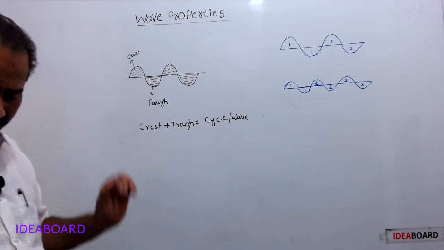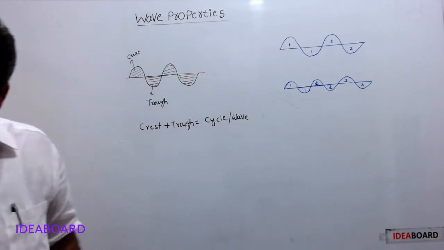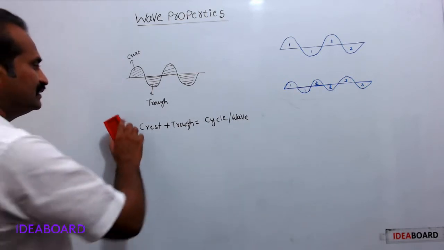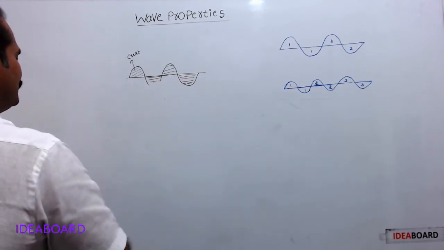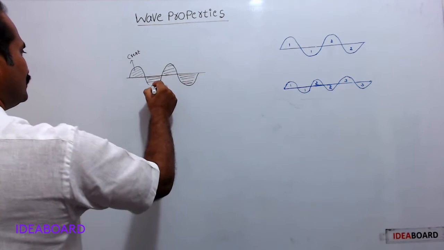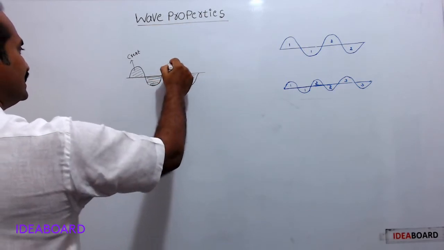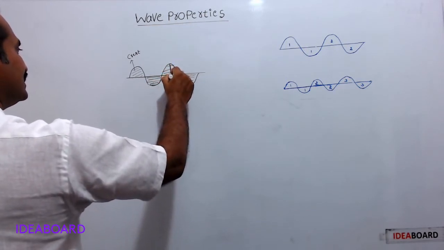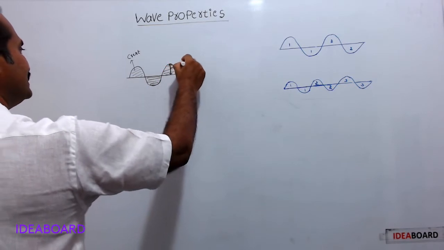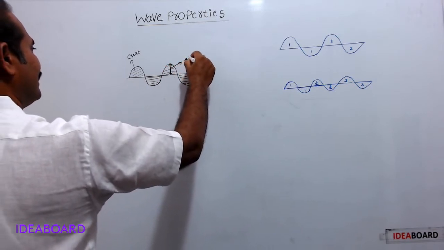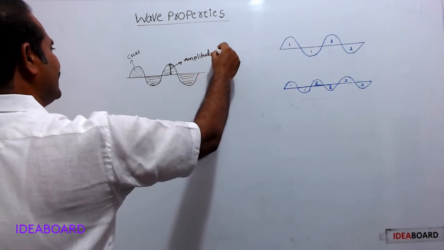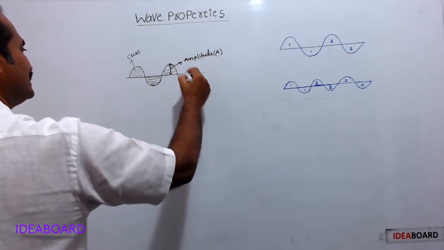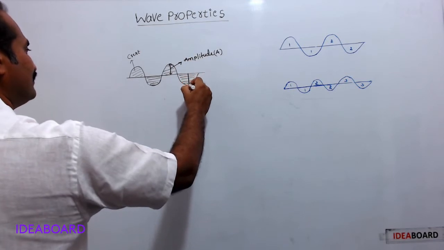Now we will see the first property, that is amplitude. Amplitude means it is the height of the crest. This height is the amplitude, which is denoted by A. Height of the crest, otherwise the depth of the trough.